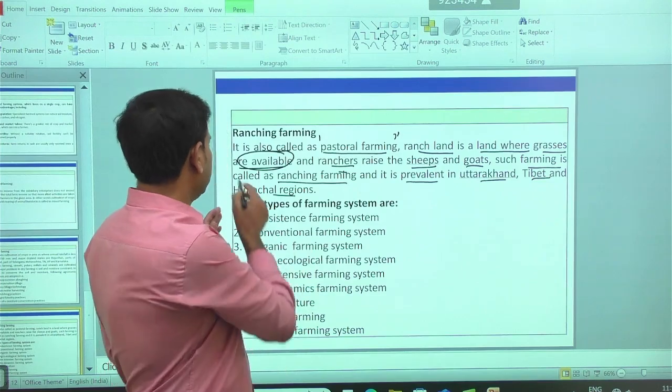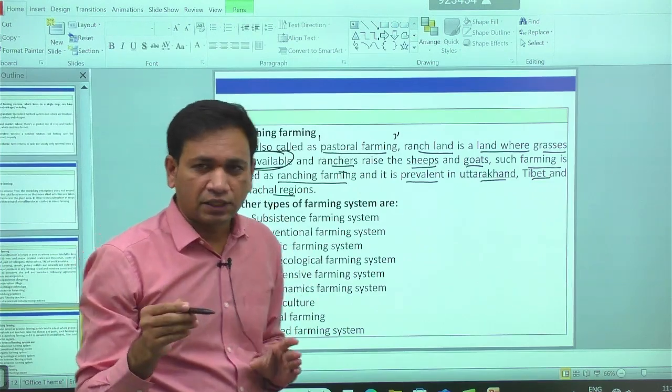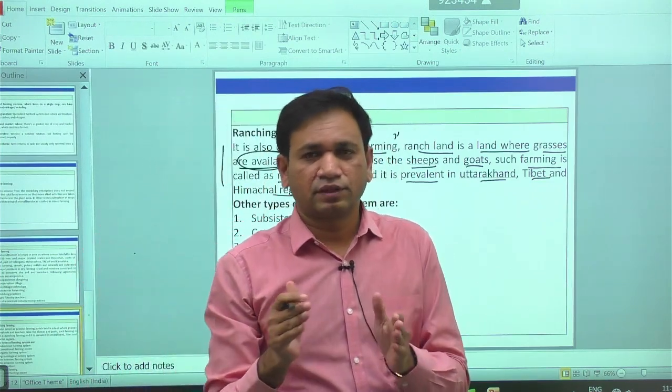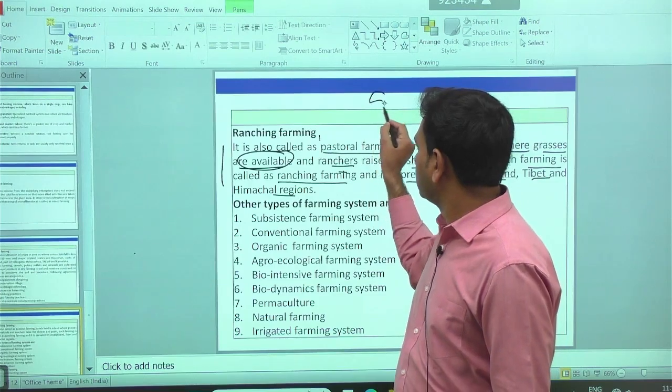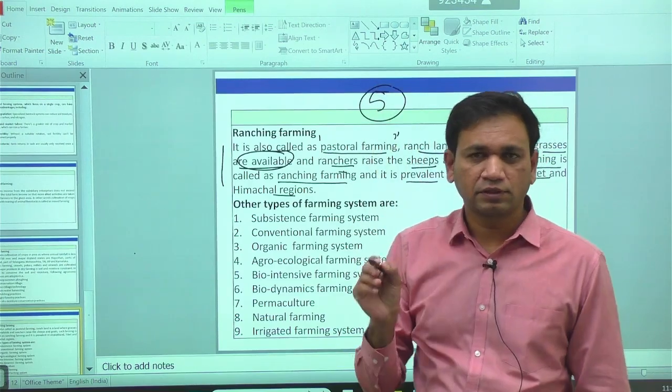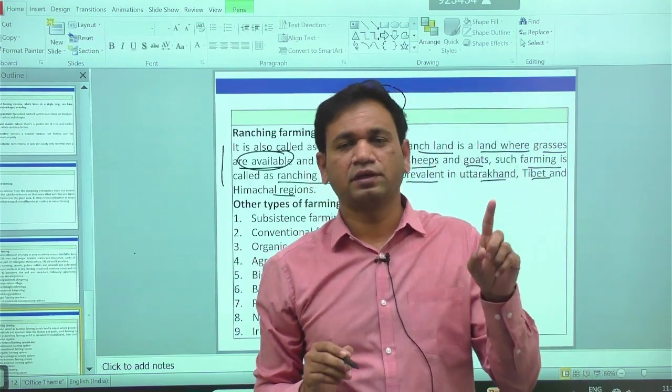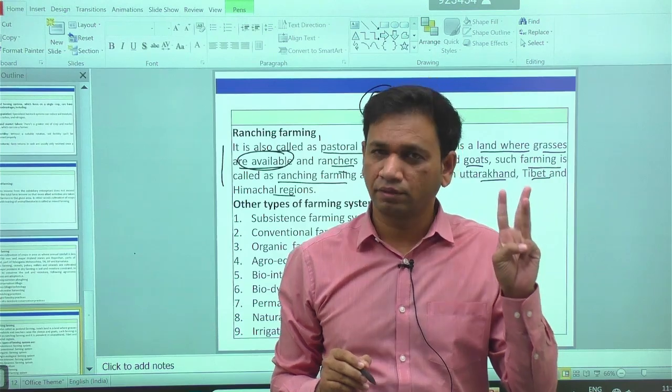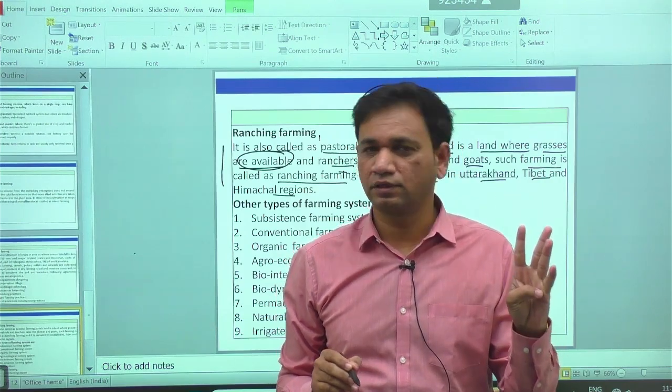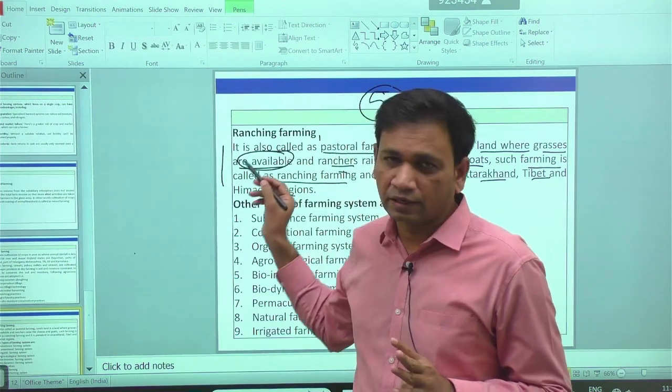According to VT Raju in farm management, there are five types of farming. The five types are diversified farming, specialized farming, mixed farming, dryland farming, and ranching.